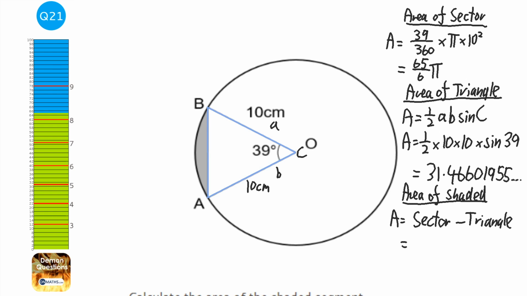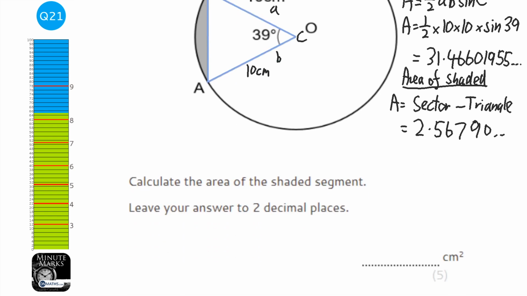Since the 31.46 is still stored in the calculator, I'm going to type in 65 over 6 pi, and then take away answer. Press equals, and it's 2.5679 and so on. It wants it to 2 decimal places, so that's 2.57.